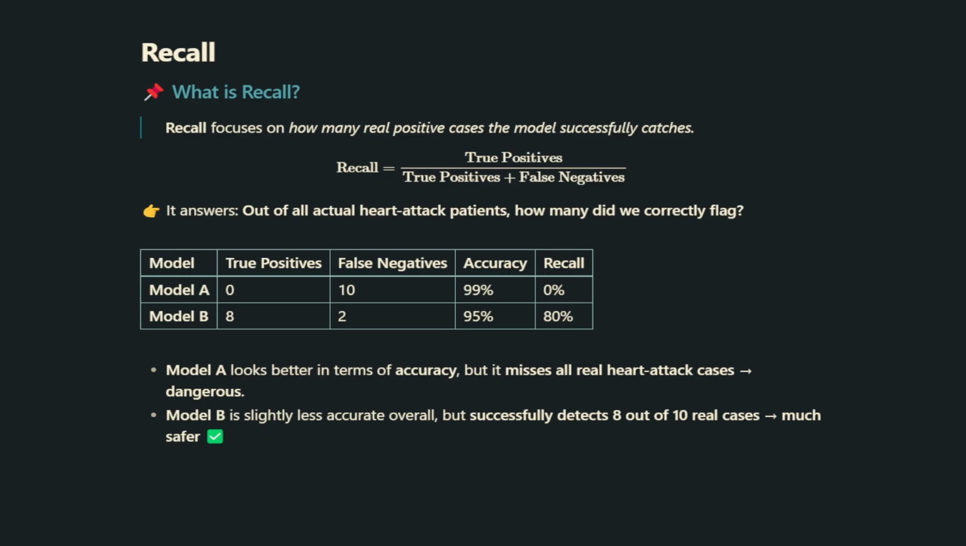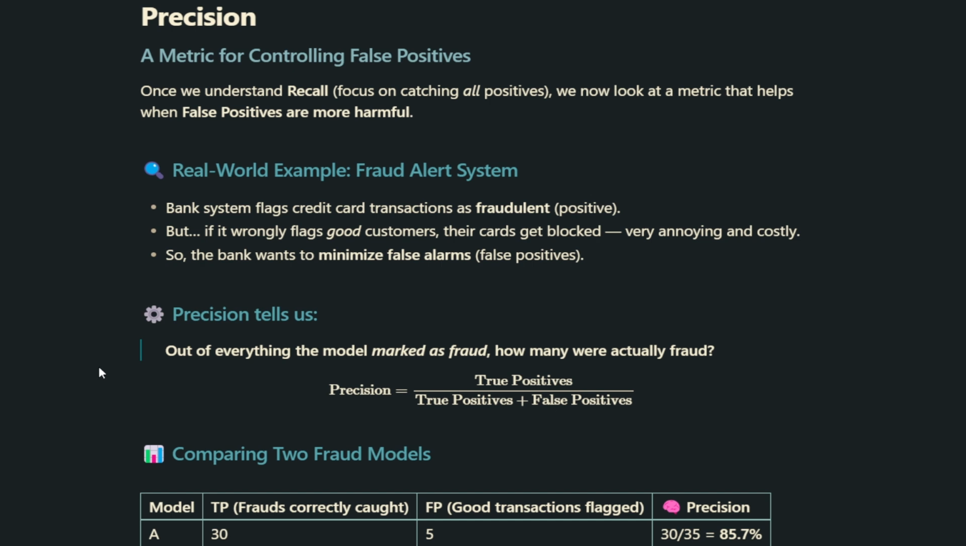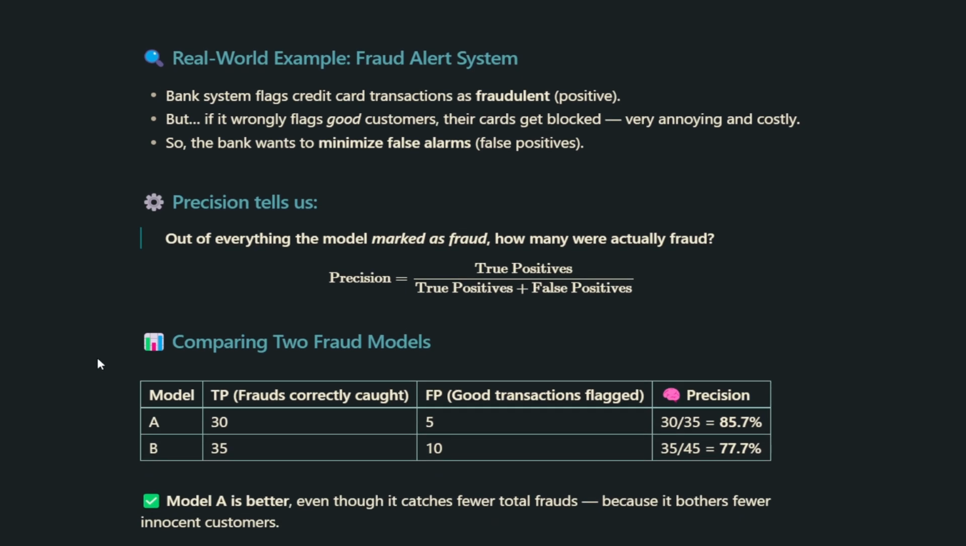Now that we understand recall, let's look at another important metric: precision. While recall focuses on catching all positive cases, precision becomes important when false positives are more harmful. Let's take a real-world example of a fraud alert system in a bank. Here the system marks transactions as fraudulent. But what if the system wrongly flags a good customer's transaction as fraud? Their card gets blocked, which is annoying for the customer and costly for the bank. That's why banks want to minimize false alarms, or false positives. This is where precision comes in. Precision tells us, out of everything the model marked as fraud, how many were actually fraud. Mathematically, precision equals true positives divided by true positives plus false positives.